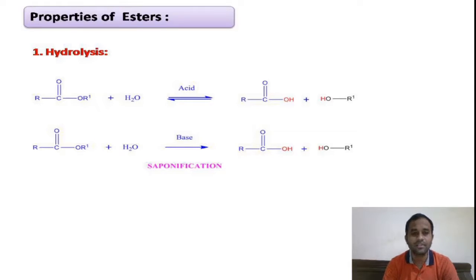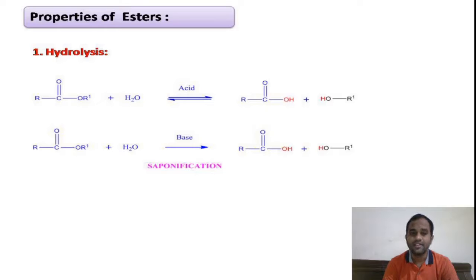Coming to the chemical properties of esters. Esters will undergo hydrolysis in presence of water in presence of acid. It is a reversible reaction to give carboxylic acid and alcohol back. Similarly, our esters will also undergo hydrolysis in presence of base to give sodium salts of carboxylic acid as well as alcohol. This is an irreversible reaction.